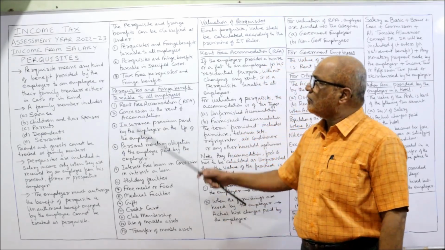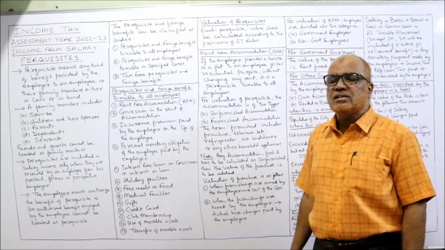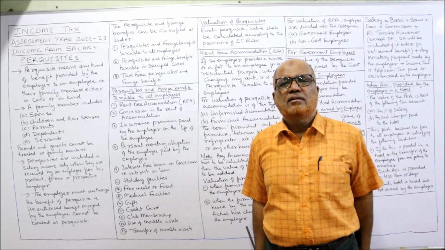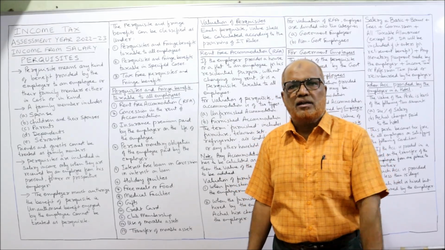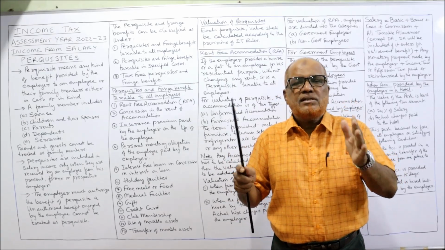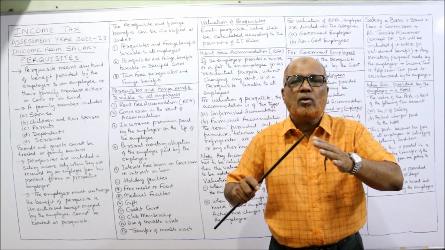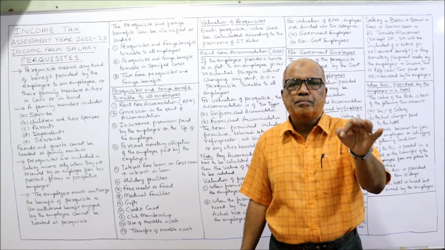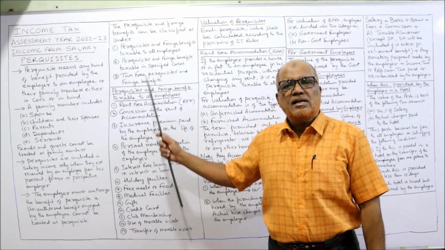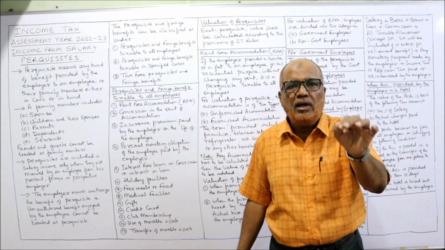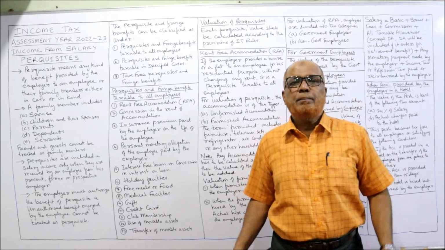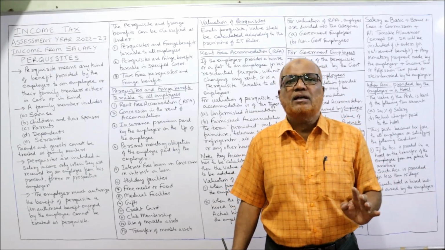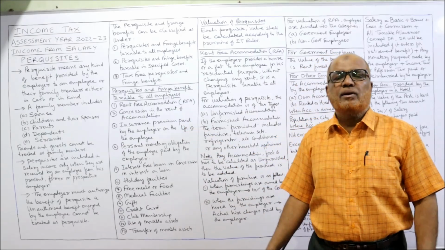It is not taxable. Next, the perquisites and fringe benefits can be classified under three heads. For our understanding, we can classify the perquisites and fringe benefits into three categories. The first category: perquisites and fringe benefits which are taxable for all employees. Every employee, whoever gets the benefit, it is taxable. Second category: perquisites which are taxable only in specified employees. That means we have to check if the employee is a specified employee, then only this perquisite will be taxable. Otherwise, not.